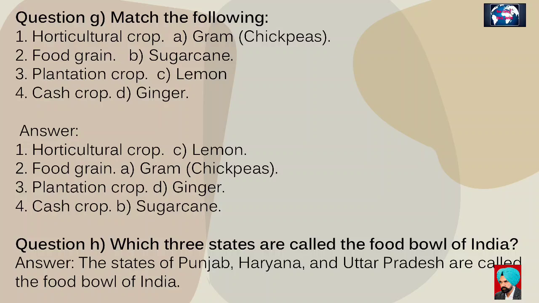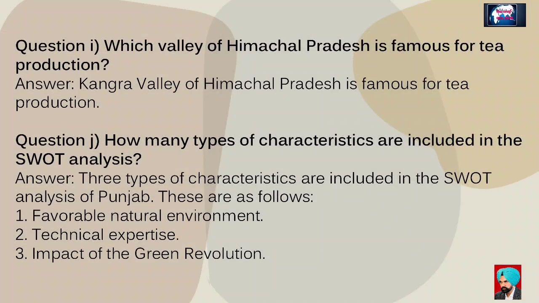Question H. Which three states are called the granary of India? Answer. The states of Punjab, Haryana, and Uttar Pradesh are called the granary of India. Question I. Which valley of Himachal Pradesh is famous for tea production? Answer. The Kangra Valley of Himachal Pradesh is famous for tea production. Question J. How many types of characteristics are included in the SWOT analysis? Answer. 3 types of characteristics are included in the SWOT analysis of Punjab.